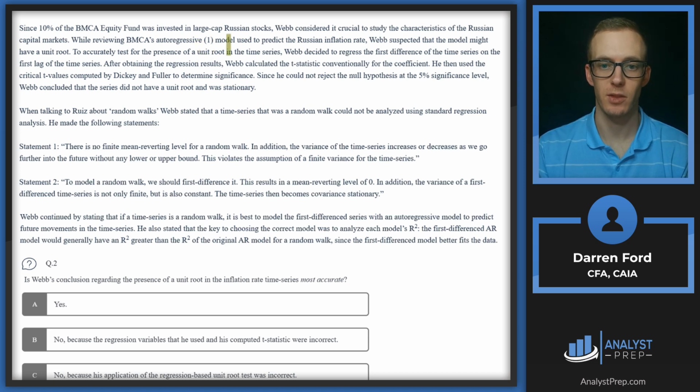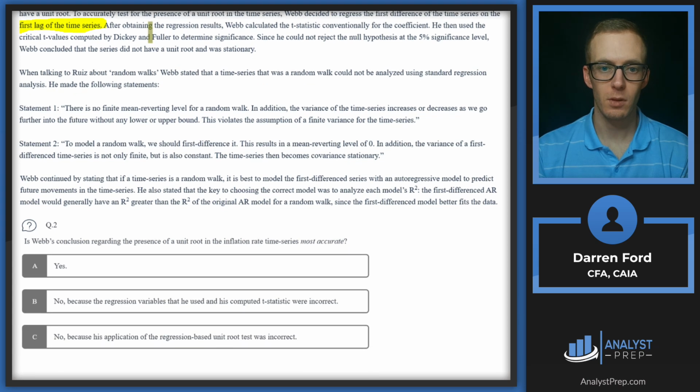So to do that, you check the correlation based on a lag in the time series, which is what we're doing. So that all looks good so far. So B is not really looking like our answer yet. After obtaining the regression results, Webb calculated the t-statistic conventionally for the coefficient. He then used the critical t-values computed by Dickey and Fuller to determine significance. This all seems good so far too, so I think we can go ahead and rule out B, and that leaves us whether his conclusion is correct or whether it's not correct, which we have not gotten to yet.